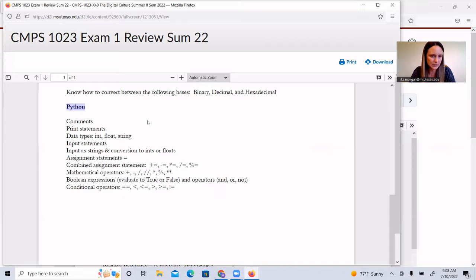So we have the topic list here of stuff I'm about to go through. And then one thing that I did want to mention and make sure everyone is aware of: in the 9 written response questions, there is one pretty big part. It's worth 8 points of the test. It's a big question. It asks you to write a Python program. Like you are going to have to write a complete program.